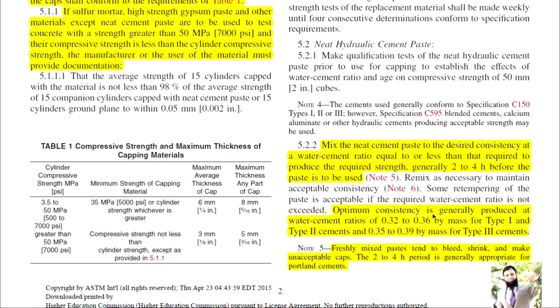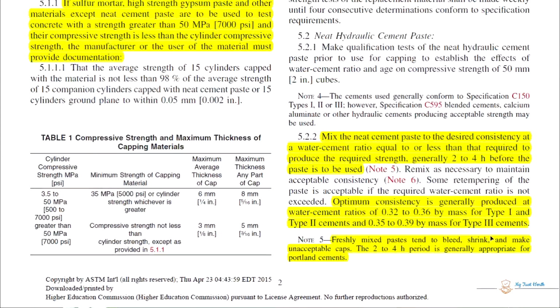Optimum consistency is generally produced at a water cement ratio of 0.32 to 0.36 by mass for type 1 and type 2 cements, and 0.35 to 0.39 by mass for type 3 cements. Freshly mixed pastes tend to bleed, shrink, and make unacceptable caps. The 2 to 4 hours period is generally appropriate for Portland cement.